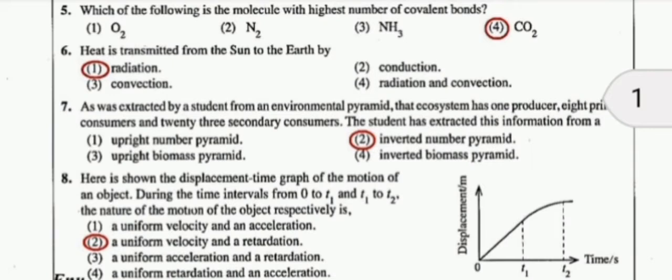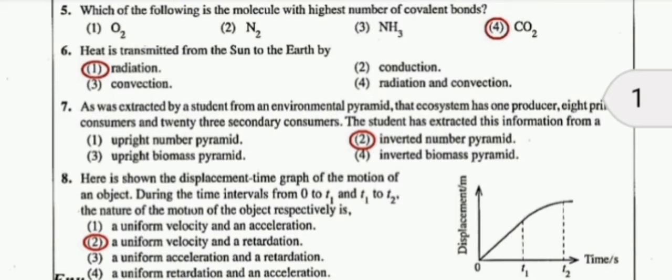This question is based on pyramids. The second choice is suitable for the seventh question. An inverted number pyramid will give information regarding this extract. Let's go to the next question.